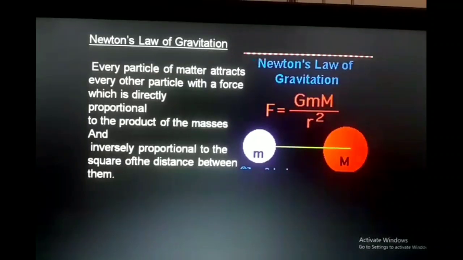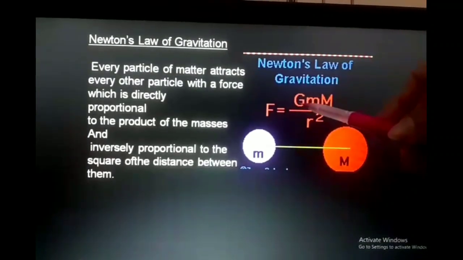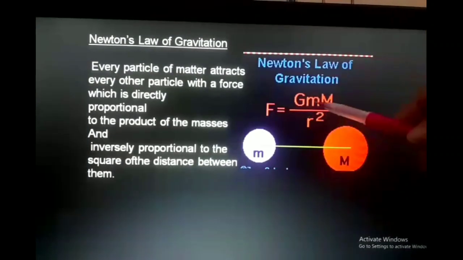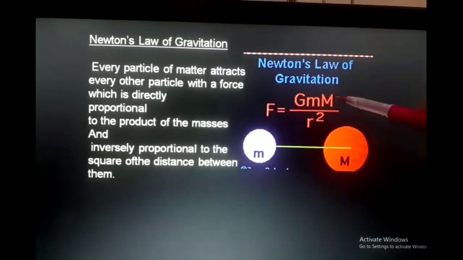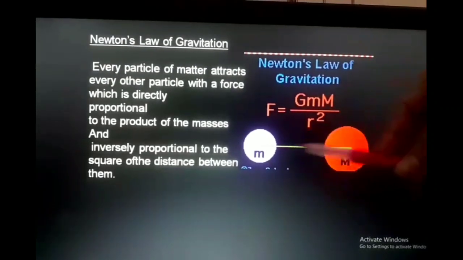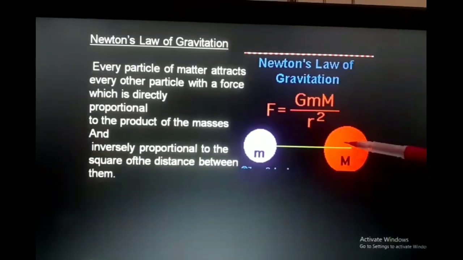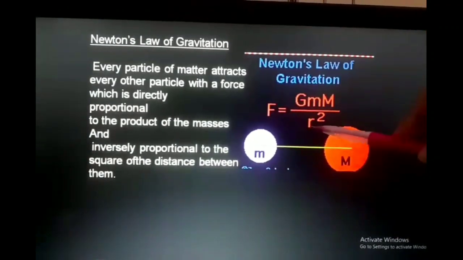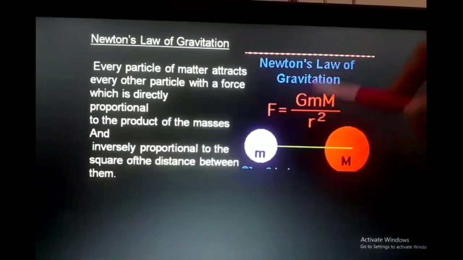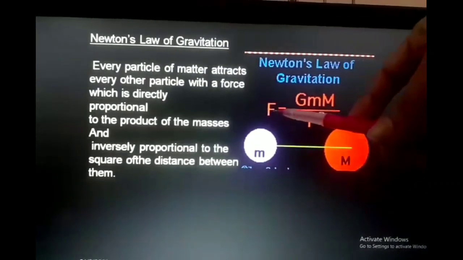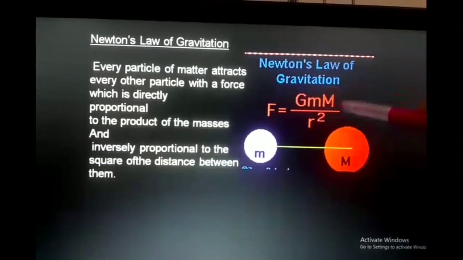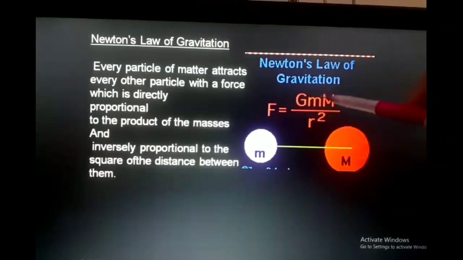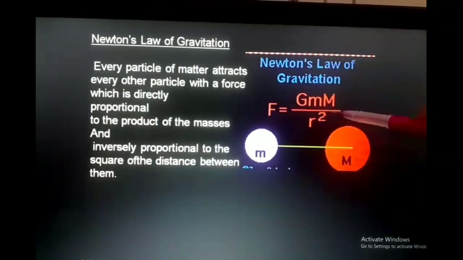If we focus on this gravitational force formula, the force is proportional to the product of the two masses, and the distance r is given. If the distance r is given between both the masses, then force is inversely proportional to the square of the distance. Overall, we have to remember this formula, that gravitational force is G m1 m2 upon r square, or G small m capital M upon r square.